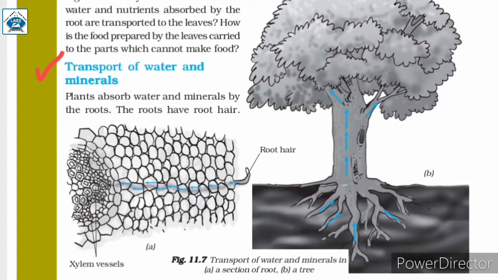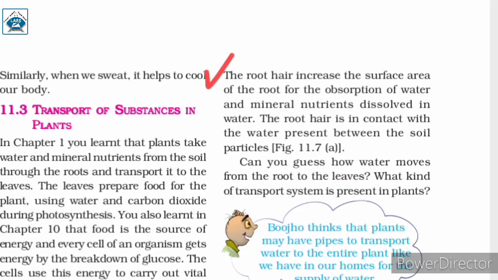Plants absorb water and minerals by the roots. The roots have root hair. The root hair increases the surface area of the root for the absorption of water and mineral nutrients dissolved in water. The root hair is in contact with the water present between the soil particles. Can you guess how water moves from the roots to the leaves? What kind of transportation system is present in plants?